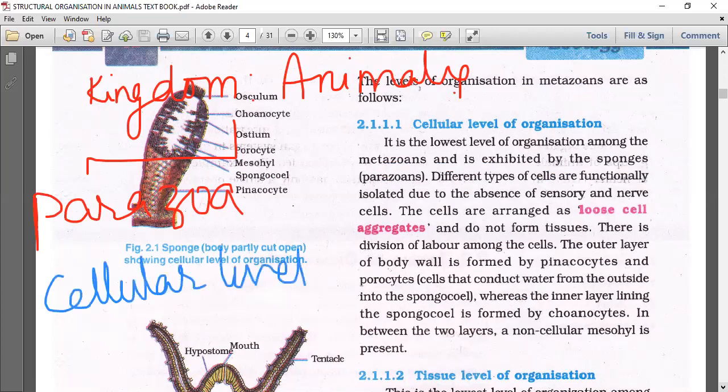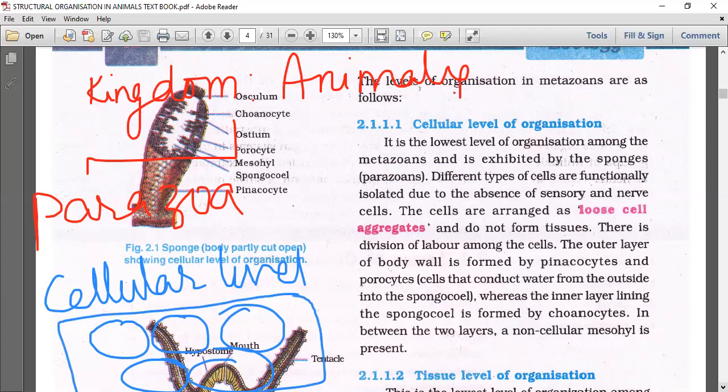What is cellular grade? Different types of cells are functionally isolated due to the absence of sensory and nerve cells. There is no coordination, just a group of cells. The cells are arranged in the form of loose cell aggregates and do not form tissues. Why don't they form tissues? There is no coordination. Why no coordination? There are no nerve cells and sensory cells. That you need to remember. There is a division of labor among the cells. Division of labor is common for all levels of organization. That we need to remember.